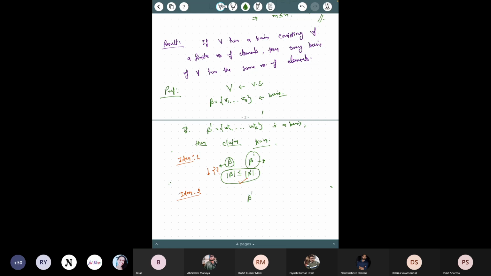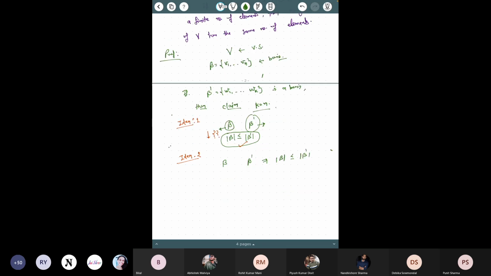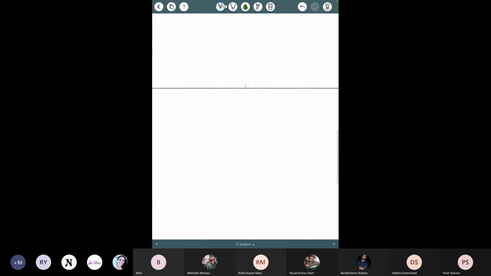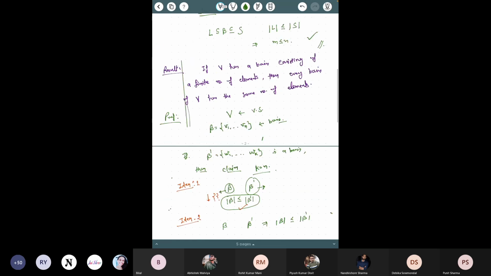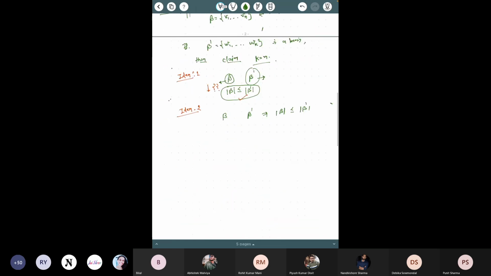Since B dash is a spanning set and B is a linearly independent set, from the previous result, this implies that the cardinality of B is less than or equal to the cardinality of B dash.